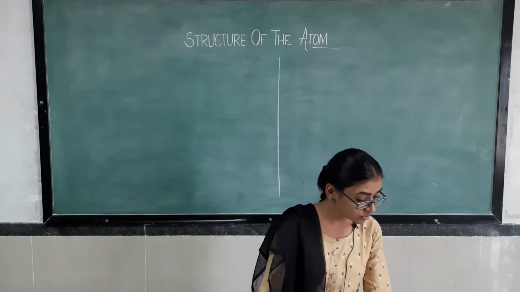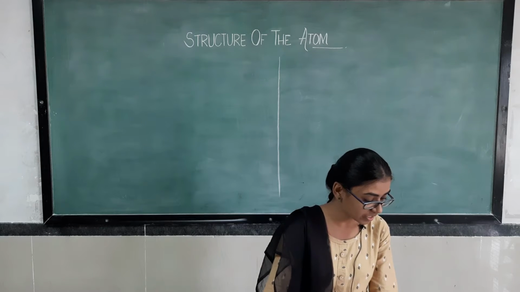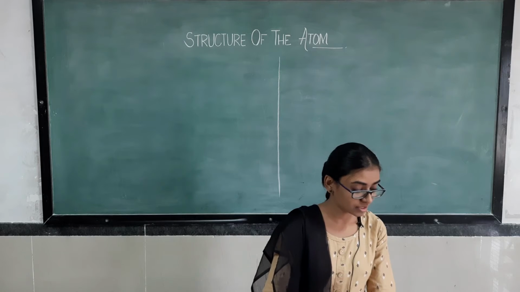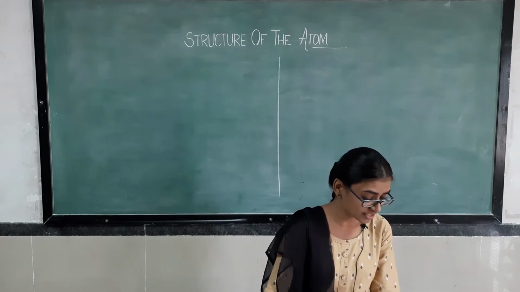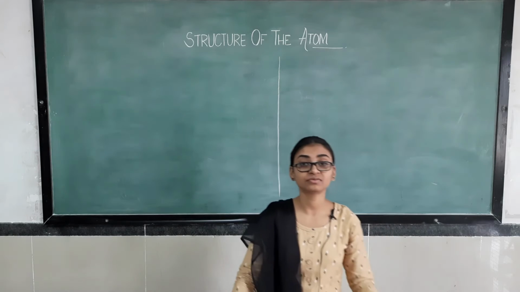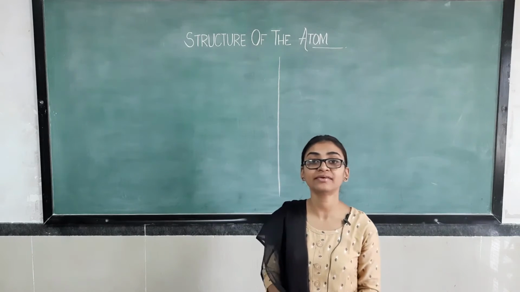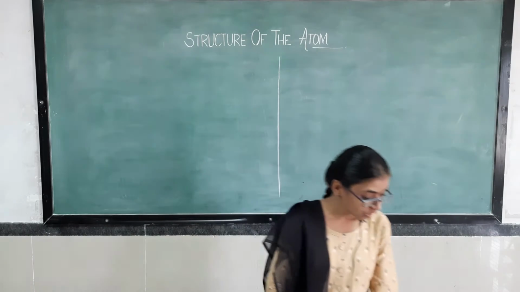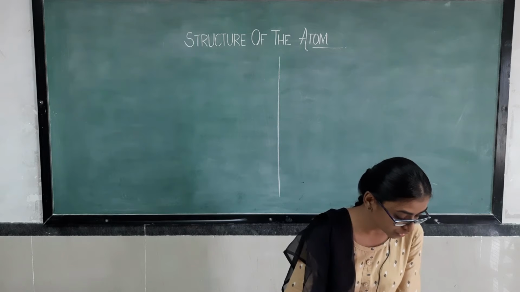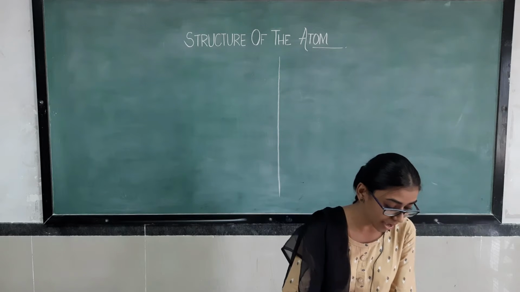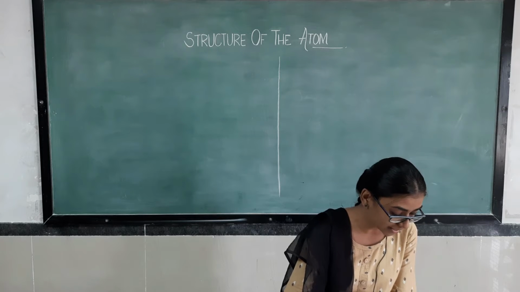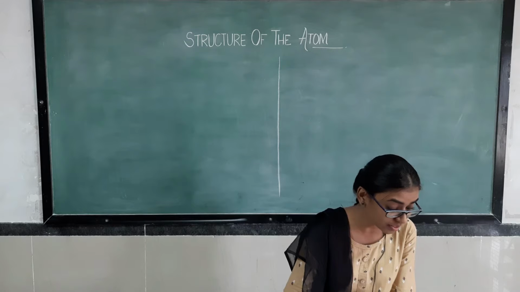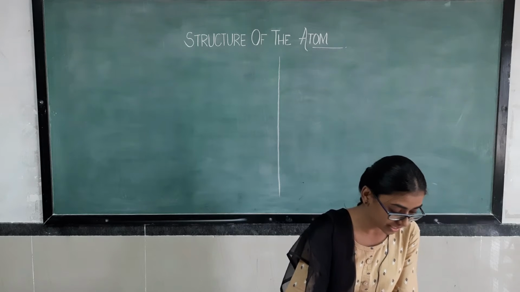Here electrons were discovered by J.J. Thomson in 1900. E. Goldstein, these are the names of the scientists. Just look at your book. E. Goldstein in 1886 discovered the presence of canal rays. Canal rays, meaning positive rays. These rays were positively charged radiation, which led to the discovery of another subatomic particle. This subatomic particle had a charge equal in magnitude but opposite in sign to that of the electron. It was given the name proton.